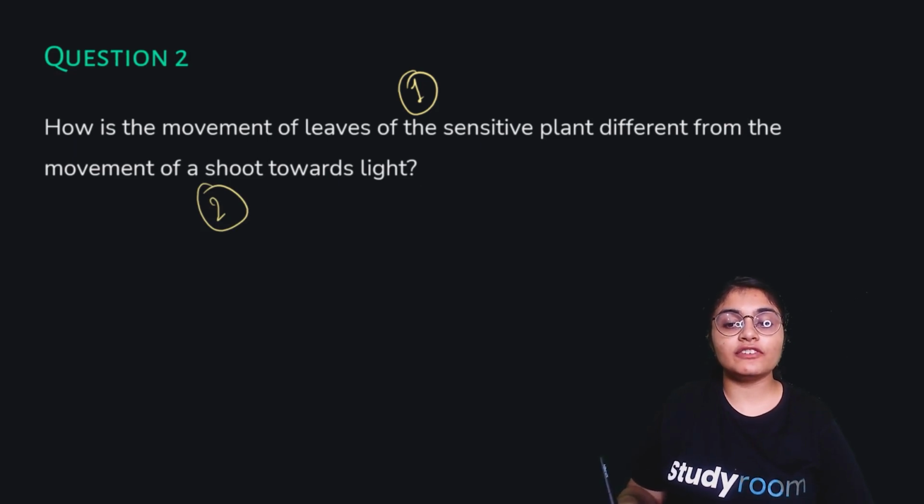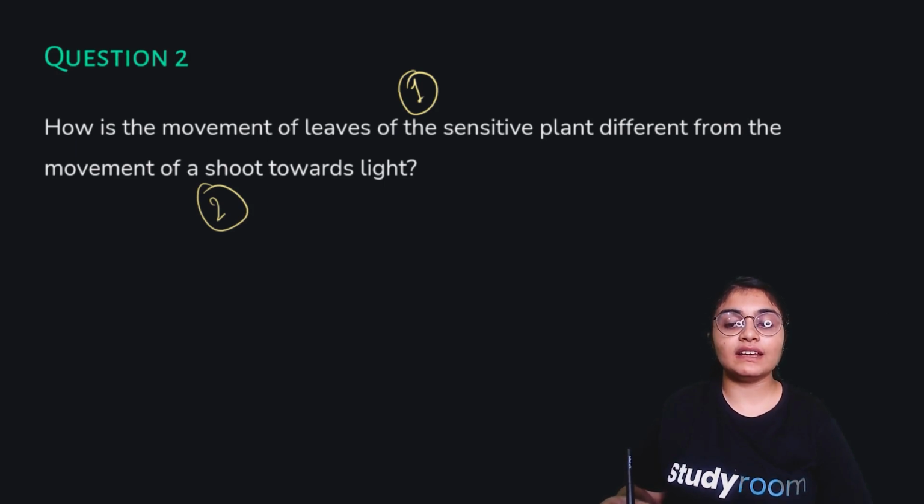In the first case, it is a nastic movement which does not depend on the direction of stimulus applied. But in the second case, it is a tropic movement which depends on the direction of the stimulus applied. In the first case, the stimulus is touch, and in the second case, the stimulus is light. Then in the first case, it is caused by the sudden loss of water from the swellings at the base of the leaves, and that is how the immediate response to the stimuli is shown.